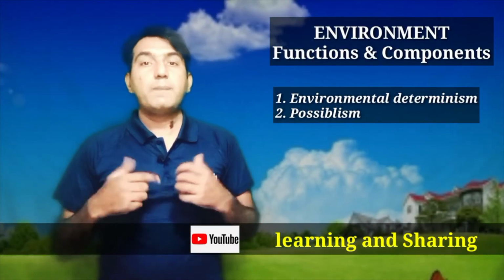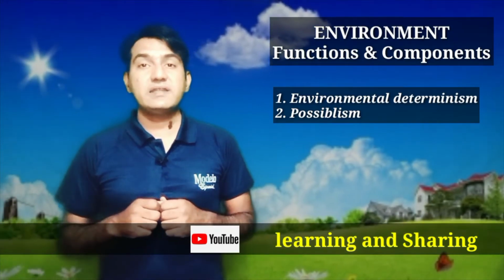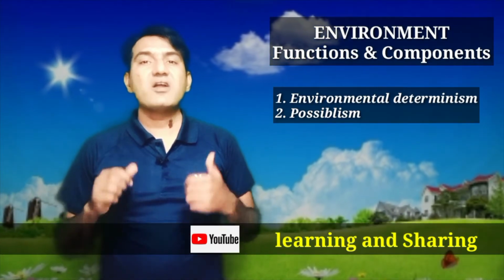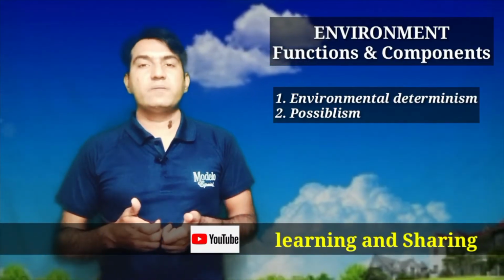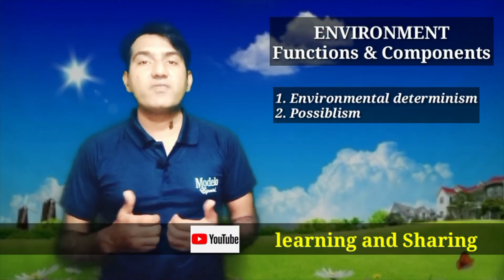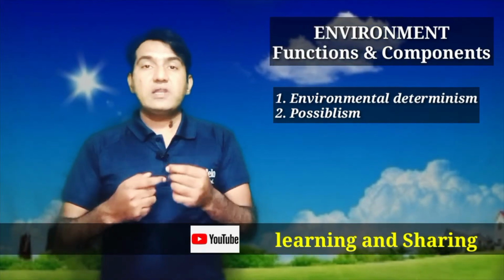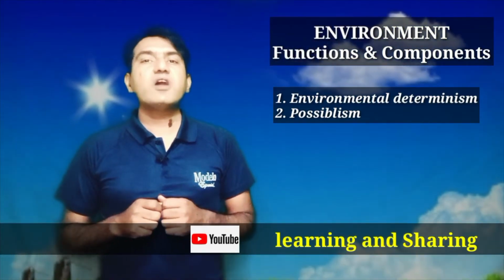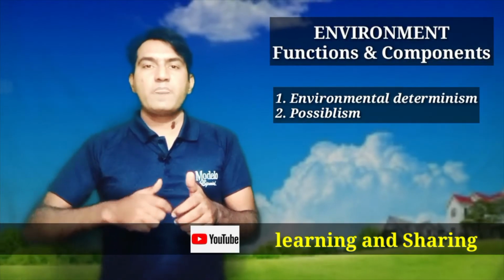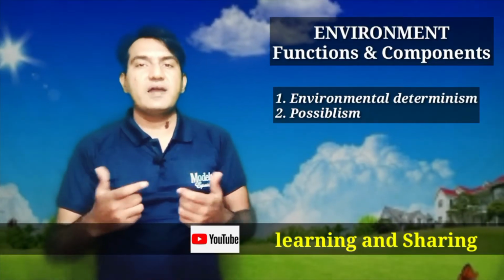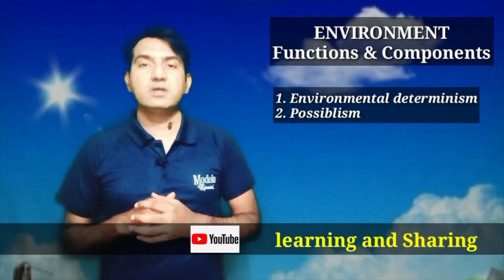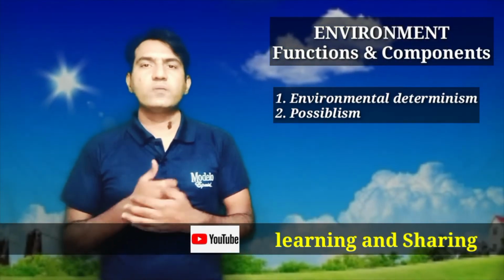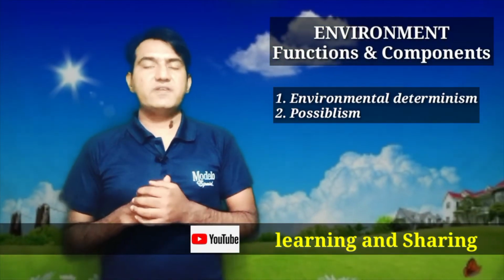In opposition, possibilism says that no, environment is not dominant, but man is dominant. Man is more influential. Man has a powerful position. Not only does man get the maximum from the environment, but at the same time, man modifies the environment for his own benefit and for his own maintenance. So both theories are different from each other.